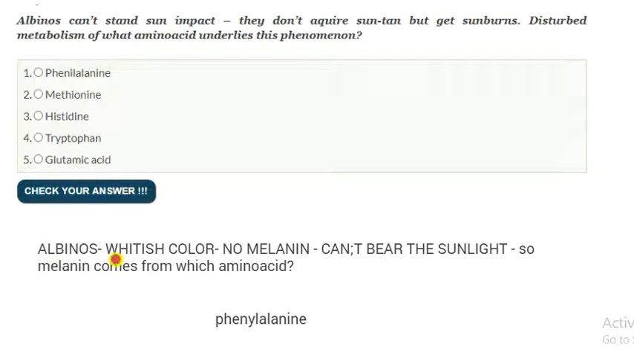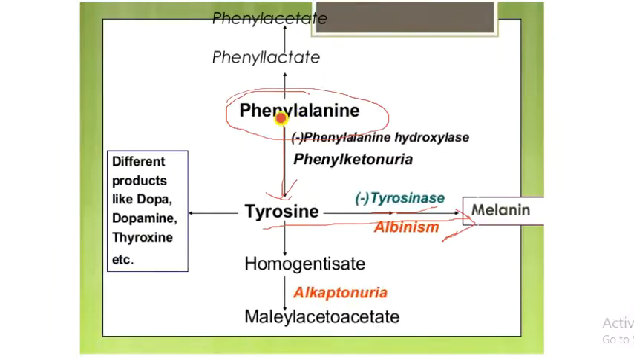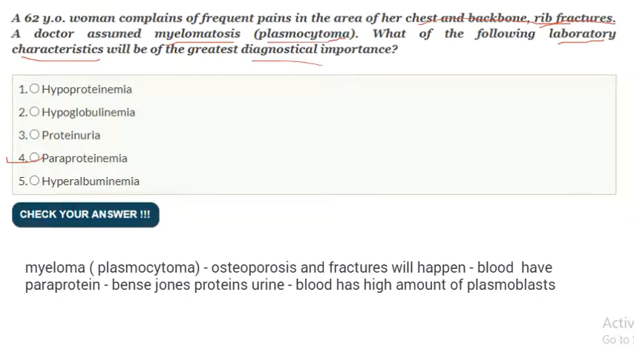First question: albinos have a whitish color because there is no melanin, so they can't tolerate sunlight. Melanin comes from which amino acid? That is phenylalanine. From phenylalanine, tyrosine is formed. From tyrosine, melanin is formed by the enzyme tyrosinase. If there is no enzyme, albinism will happen.